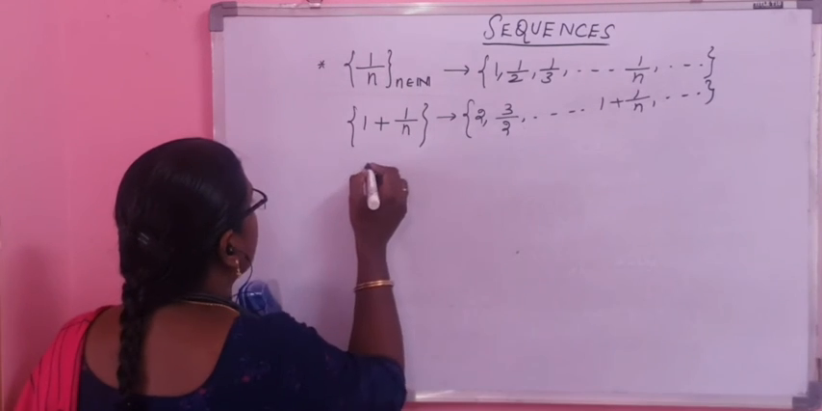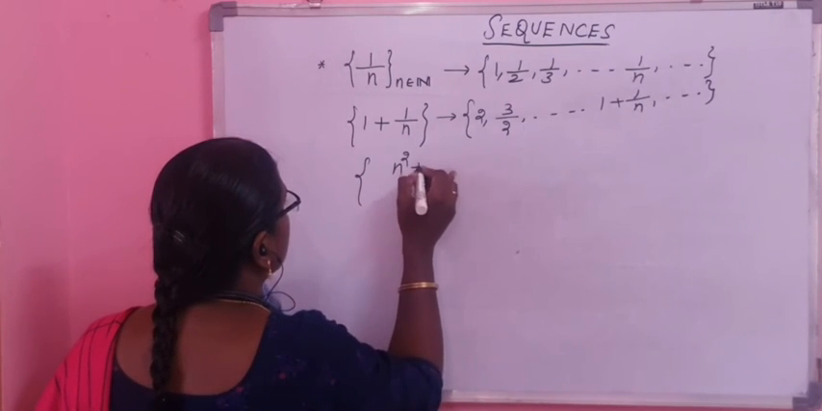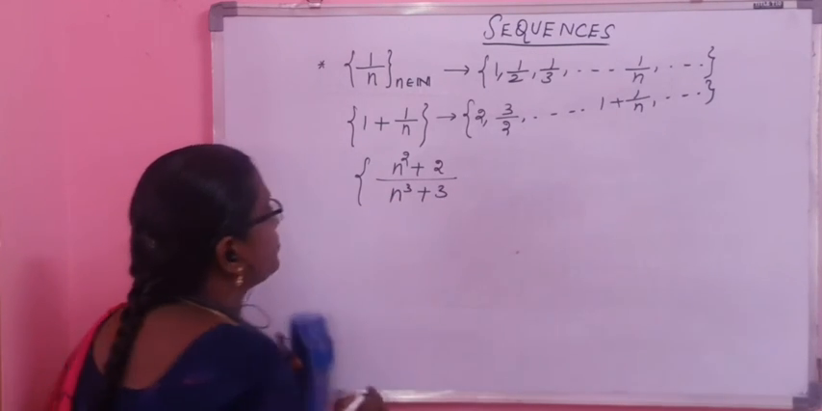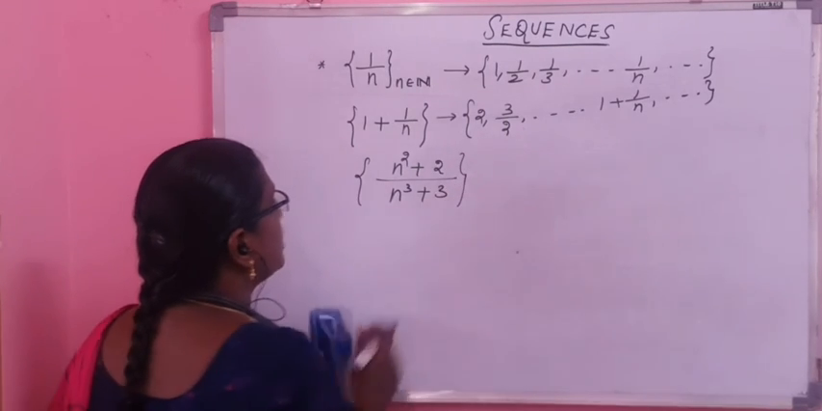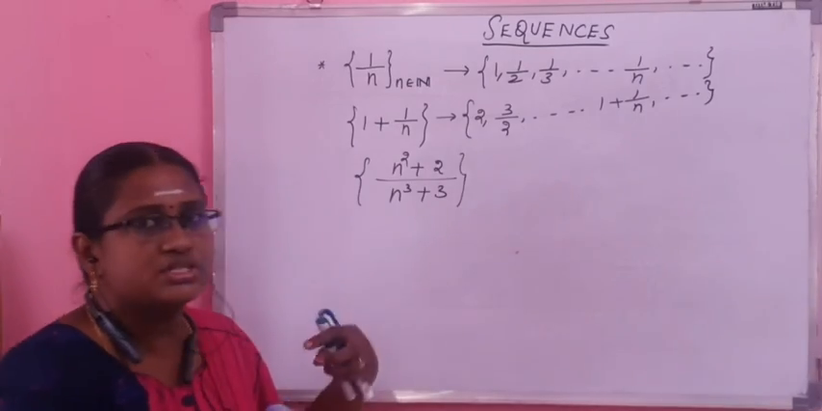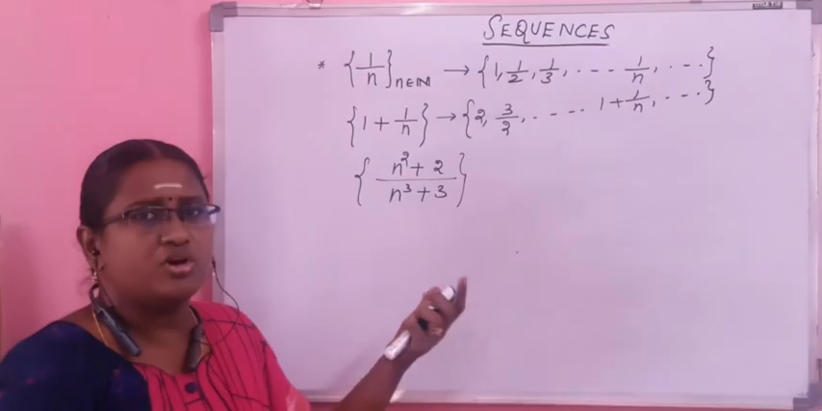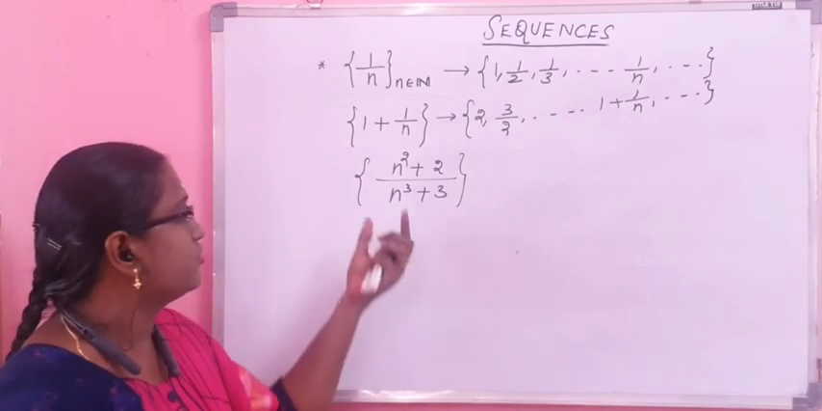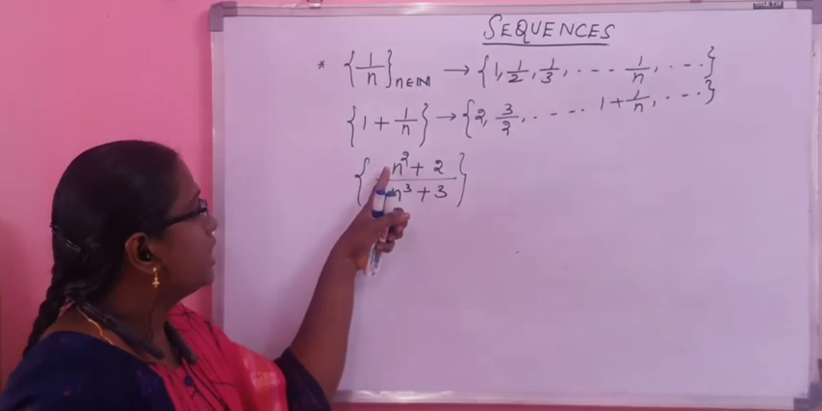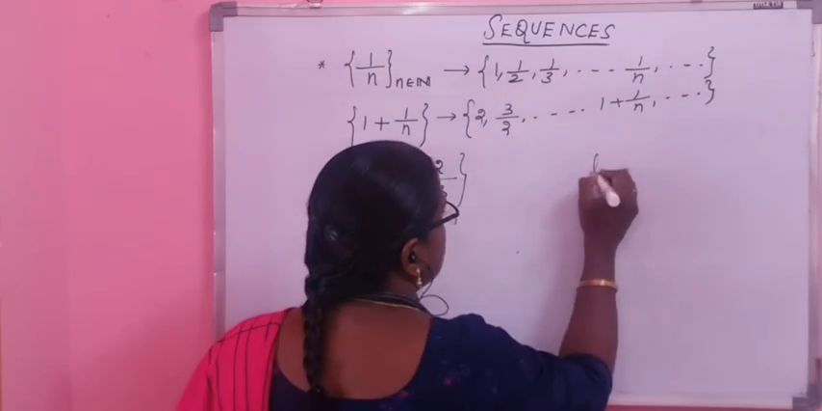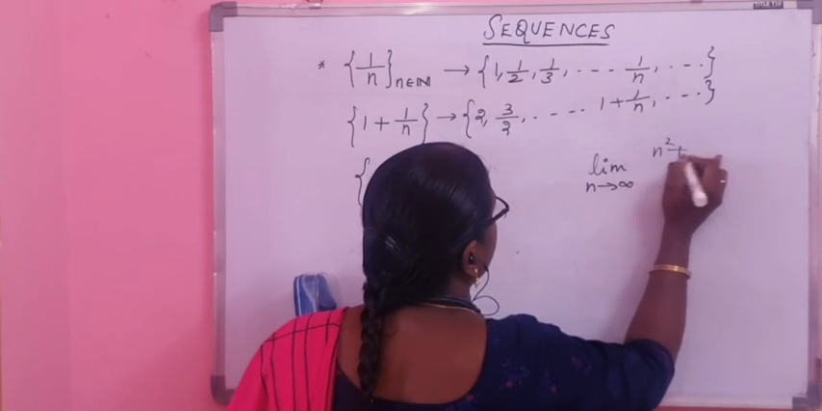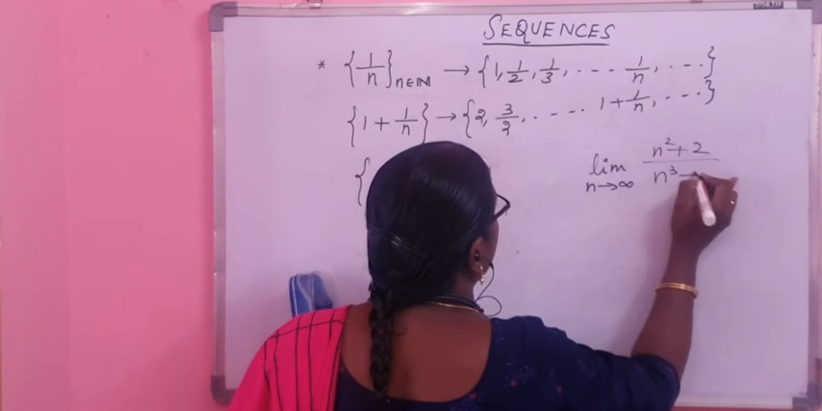For example, suppose I give you another sequence: n squared plus 2 divided by n cube plus 3. How do you know whether it is moving closer to something or not? It should be handled in the same way as we deal with functions. If you look at the value of this function as n tends to infinity, it is the same as looking at the limit as n tends to infinity of n squared plus 2 divided by n cube plus 3.